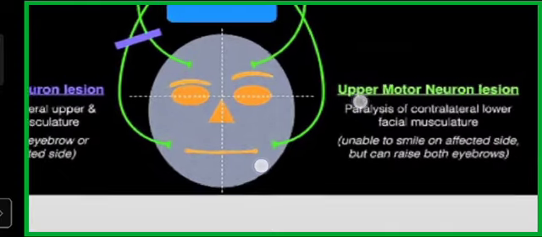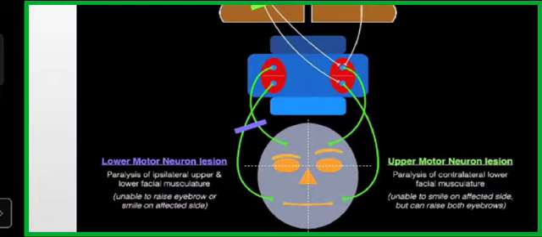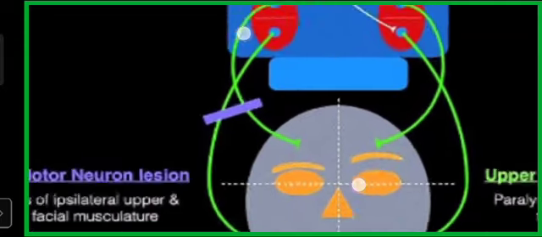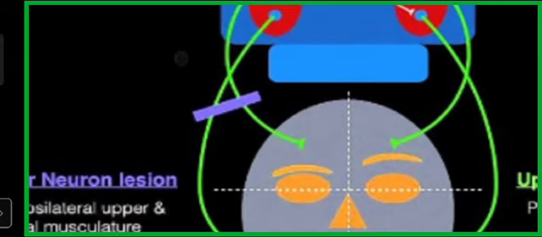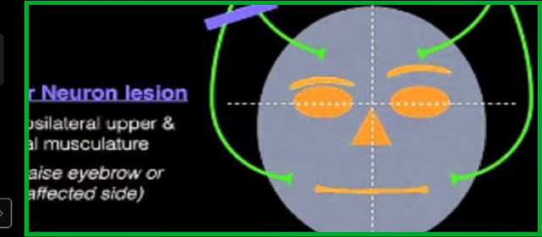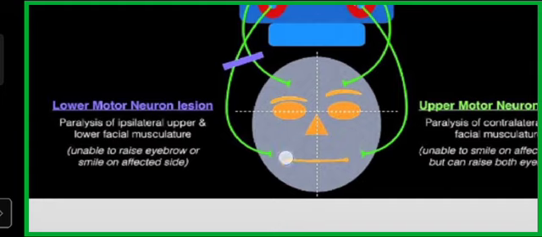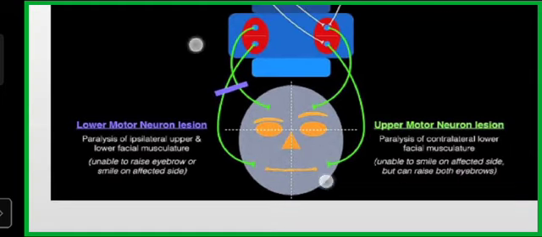The patient is unable to smile on the affected side but can raise the eyebrows. But in lower motor neuron, there is paralysis of the ipsilateral upper and lower facial musculature. If a lower motor neuron lesion occurs, then the ipsilateral upper and lower half is affected. The patient is unable to raise eyebrows or smile on the affected side.